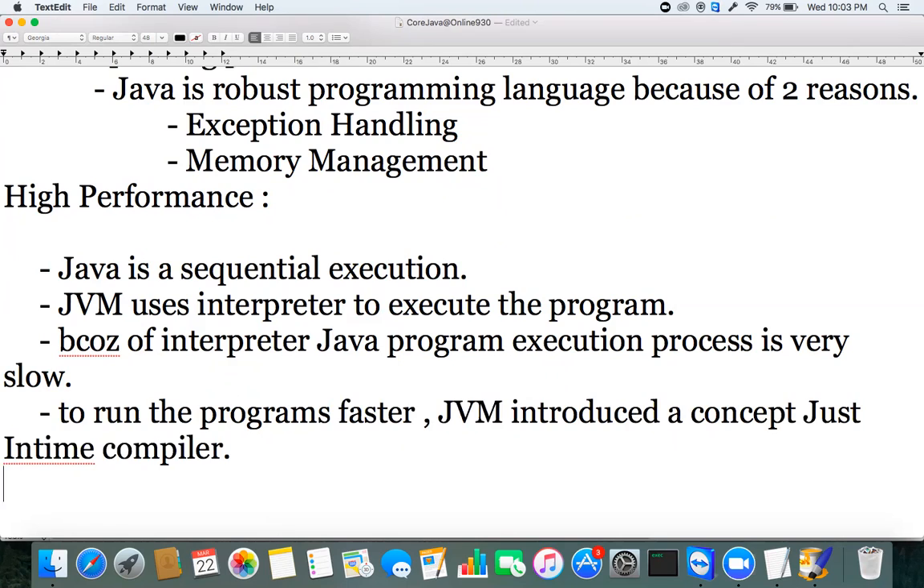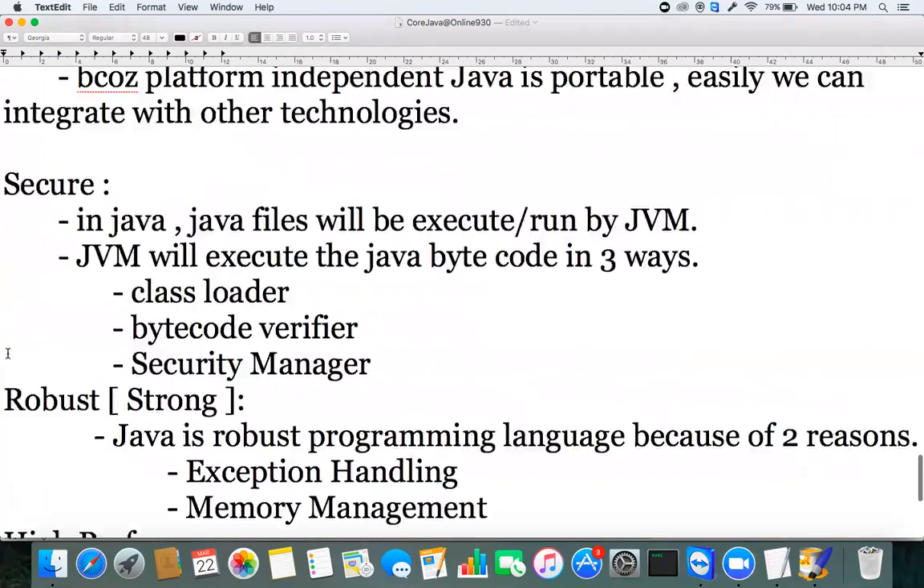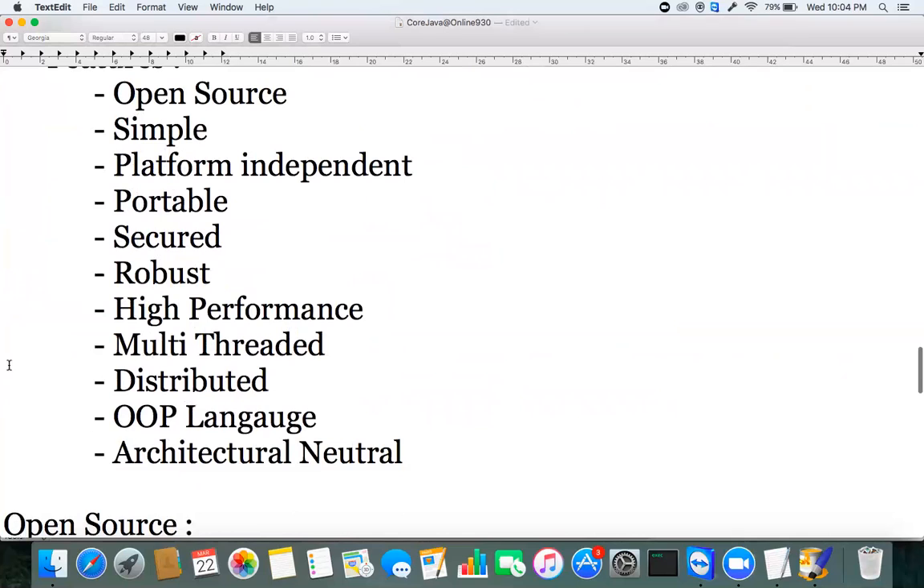To run your programs faster, there is a component in the JVM called JIT, just-in-time. Soon we'll see the complete architecture of JVM. I'm just elaborating the features of Java. Because of this we call it high performance. In Java it's a combination of both the interpreter as well as the just-in-time compiler. Because of these two things, Java program execution is made much faster. That is what high performance is.